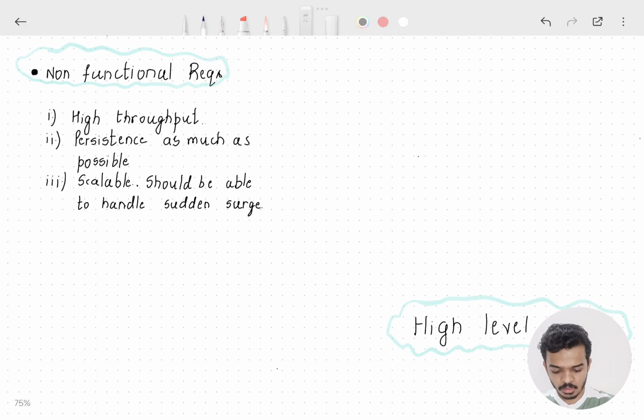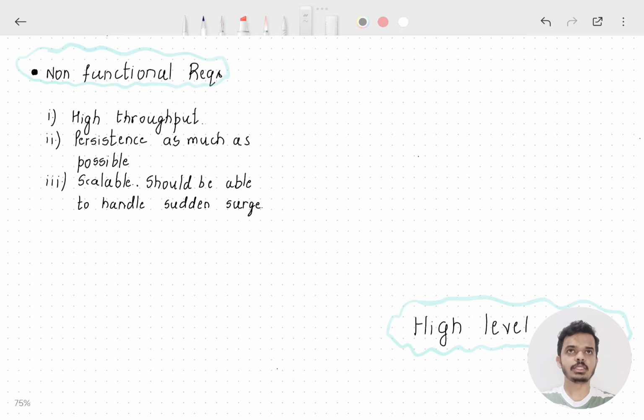Okay? Now let's see what are the non-functional requirements of our system. The throughput should be very high. That is, the rate at which the messages are produced and consumed should be very high. And also we are talking about a highly scalable system. That is, when there is a demand surge, our system should be able to fulfill that demand. It should be able to add more nodes like that.